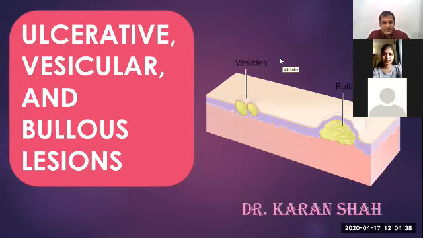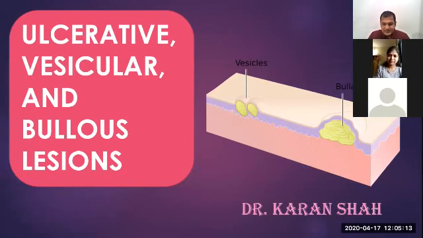Most of the lesions either appear as a vesicle, a fluid-filled lesion, or an ulcerated lesion, or some kind of a nodule, or some kind of a bullous lesion. Bullous is a big vesicle. So in this topic, we will be covering a wide variety of lesions, which are either of bacterial origin, viral origin, or originating from an autoimmune phenomenon. So a wide variety of origins can be seen inside the oral cavity as an ulcer.